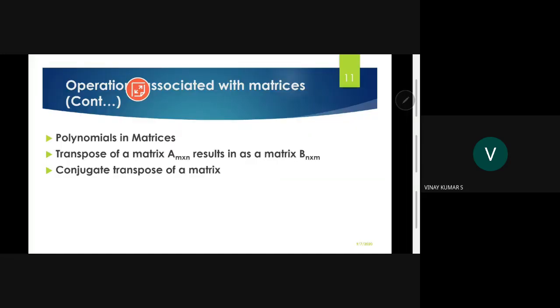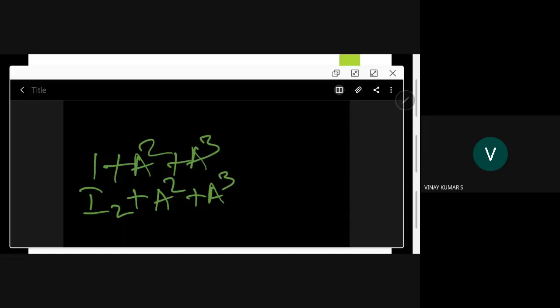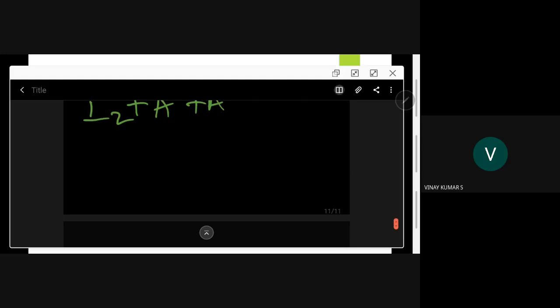Next, transpose of a matrix. Transpose of a matrix A, m by n, results in a matrix of size n by m. Similarly, we can talk about the conjugate transpose of a matrix. Whenever conjugate transpose is coming into the picture, first you need to look at what the conjugate of a matrix is.